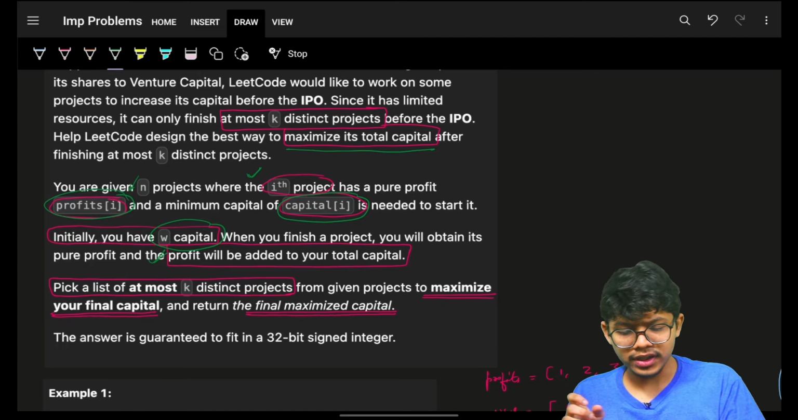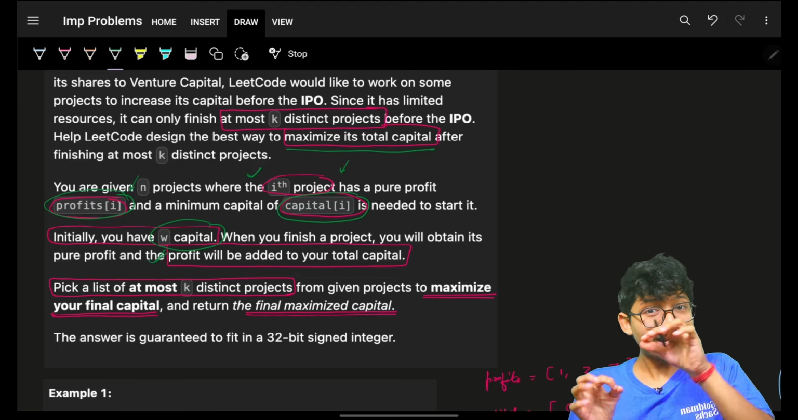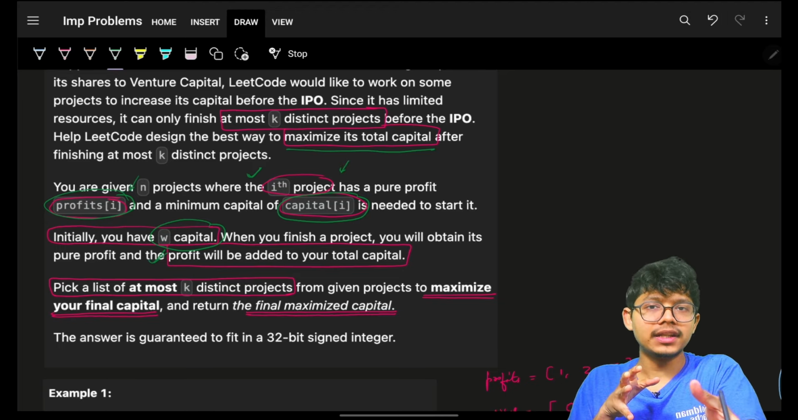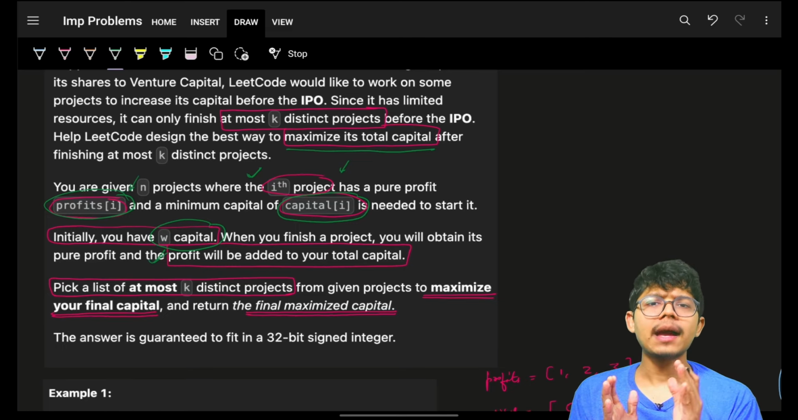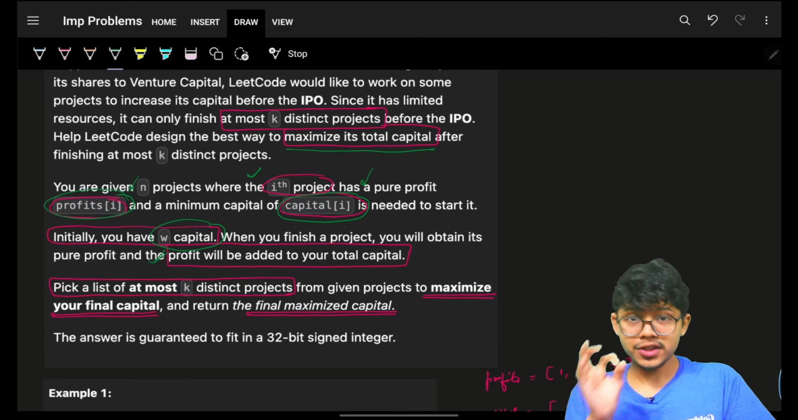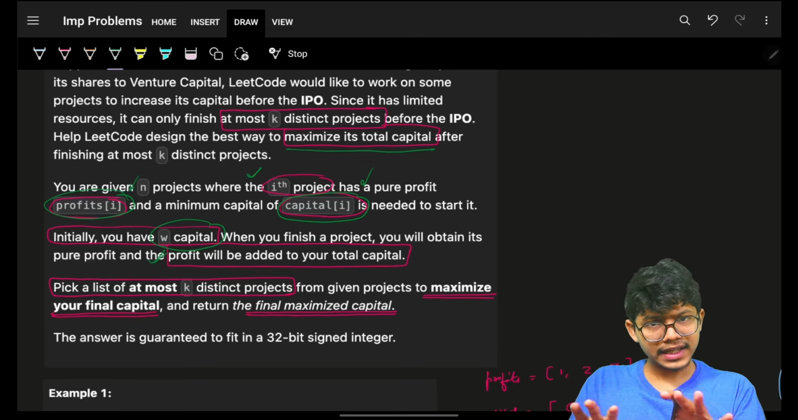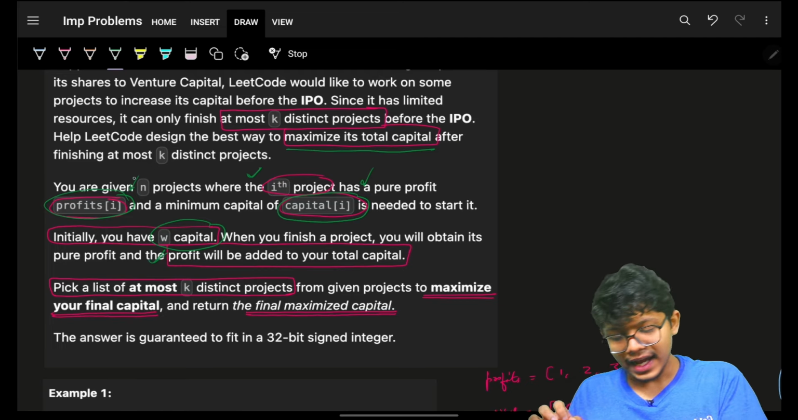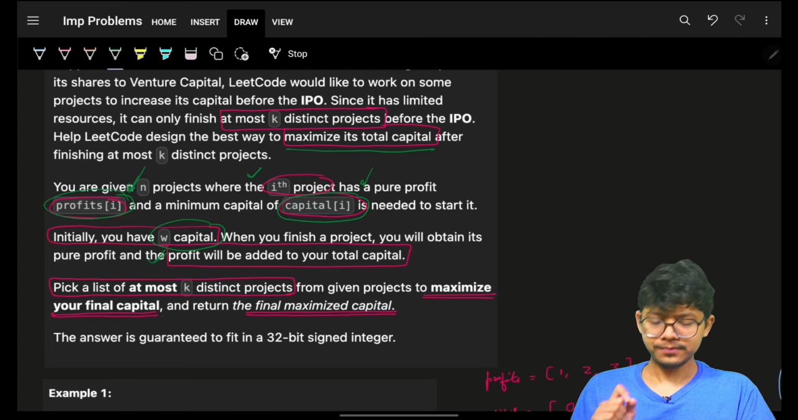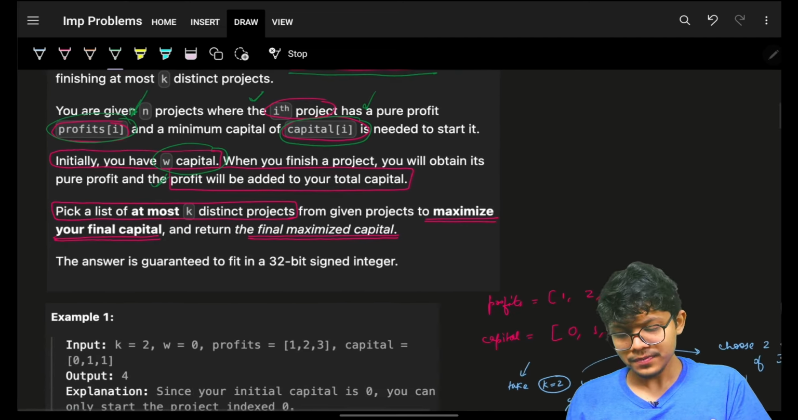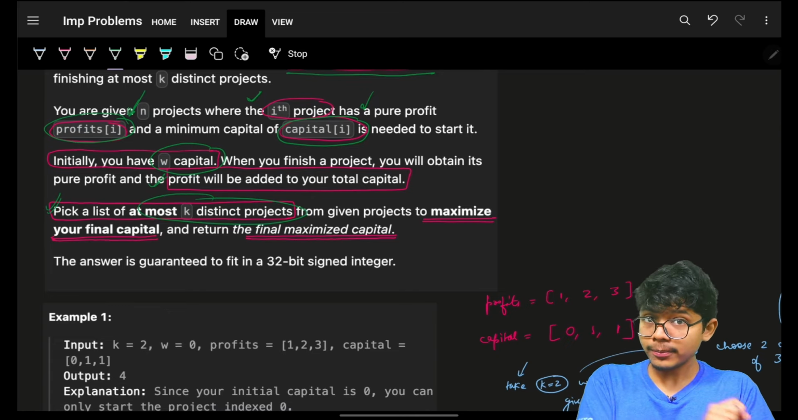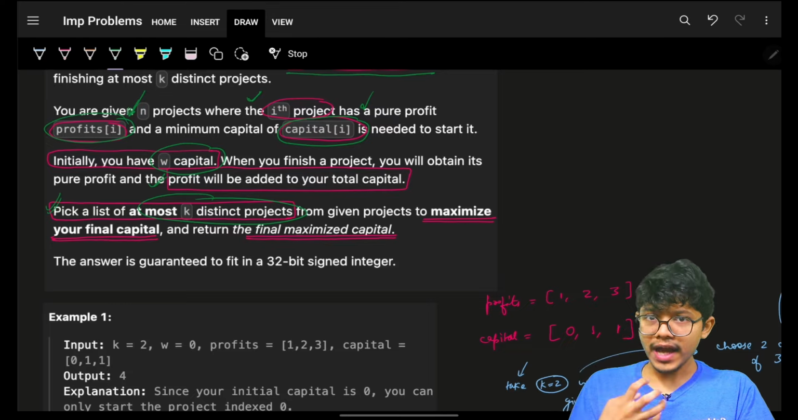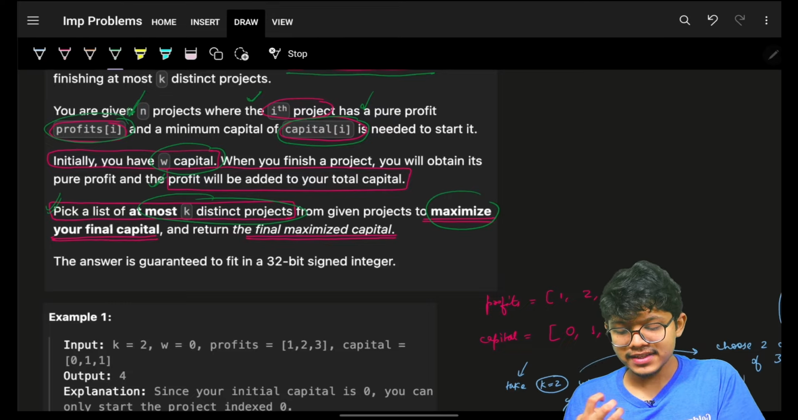It is not that when you finish a project you have to spend that capital in the project. No, it is just required capital. As soon as you finish a project, your capital will remain intact. Whatever you had, you will just get the extra profit. That's the condition. I'll show you the example also. Ultimately, you have to pick at most K distinct projects such that you maximize your final capital.